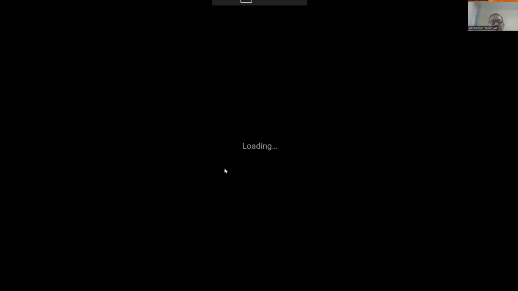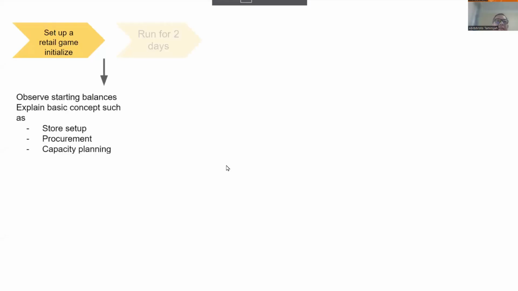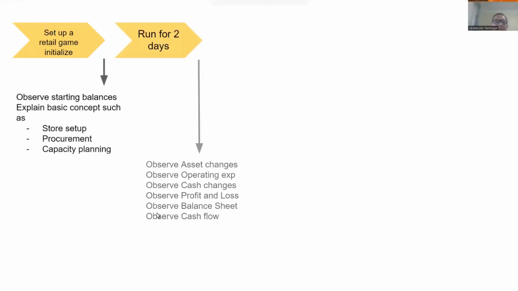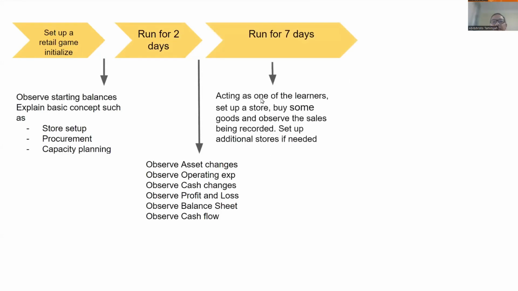So here we go. First, we have done that. Then we ran for 2 days when we observed all the changes, and then we ran for 7 days. Then, acting as one of the learners, I have set up a store. I have bought some goods, and I've observed the sales being recorded. Right? Set up an additional store if needed. All right. So here we are.